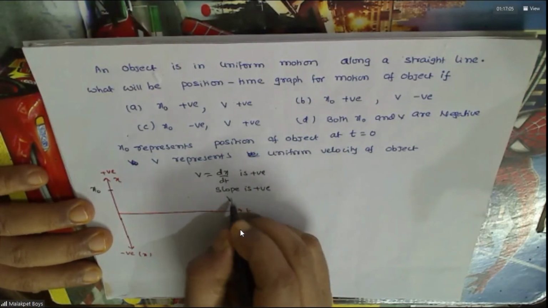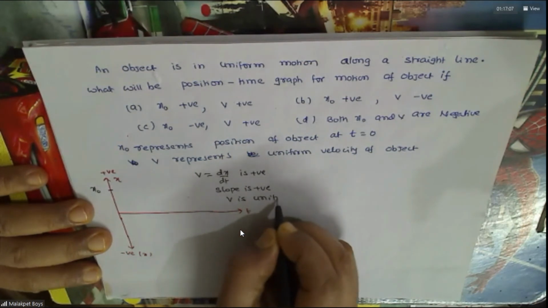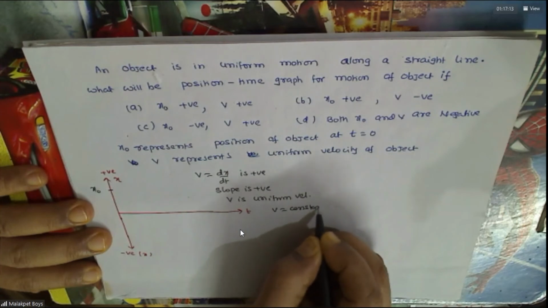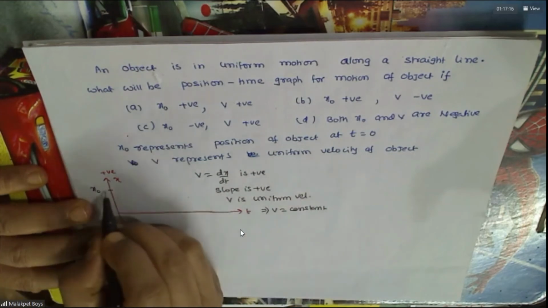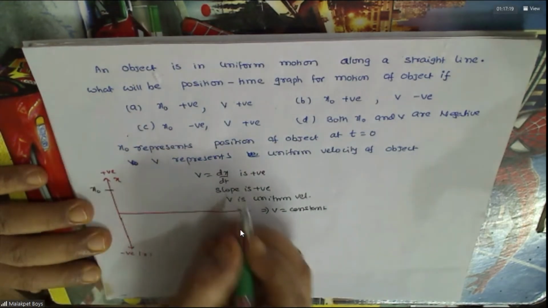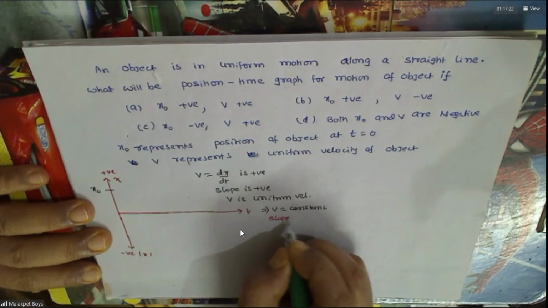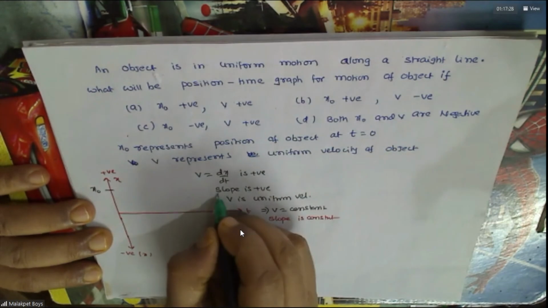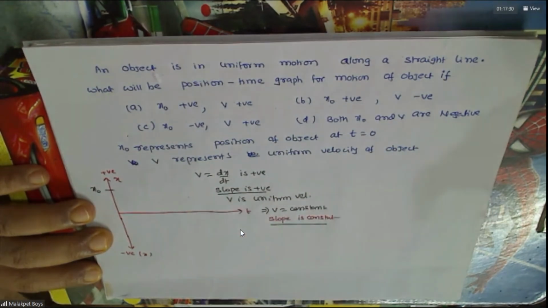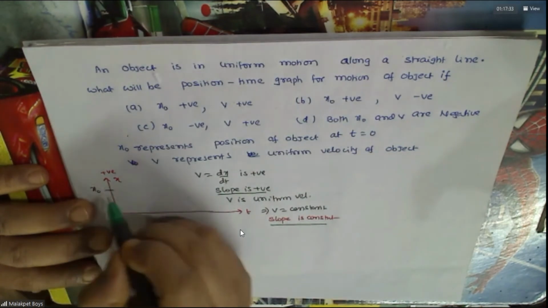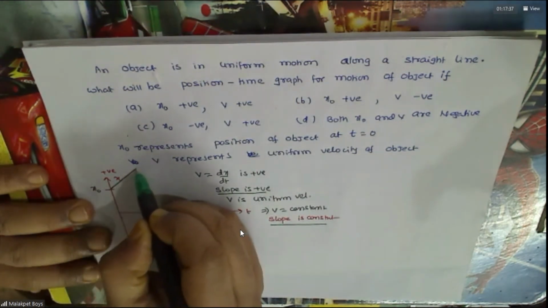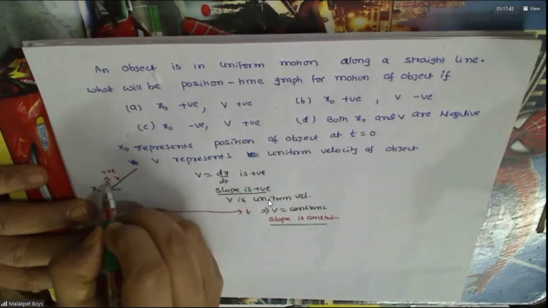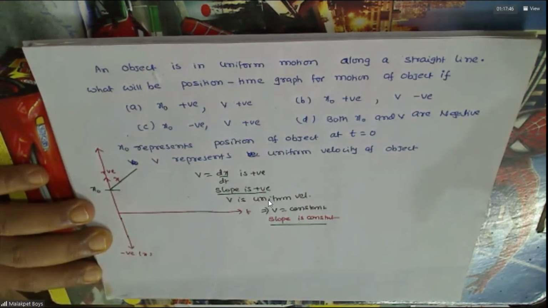And he gave V is uniform velocity. What is the meaning of that? That means V remains constant. That means here slope is constant. Agreed? So the two things which you should keep in mind is slope is positive, slope is constant. Therefore, how does the graph appear? It goes on like this. Understood this? Hello? This is the graph of this.